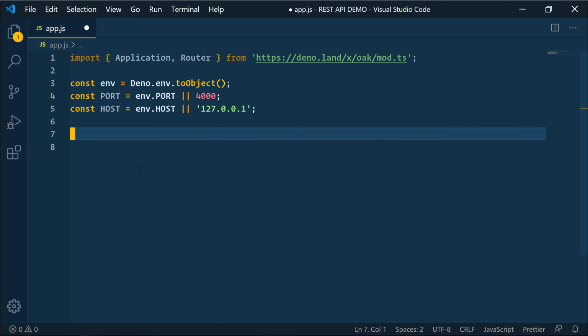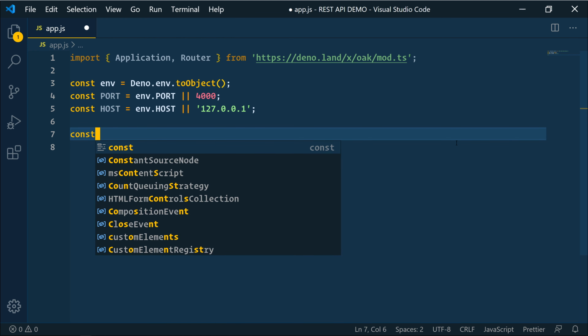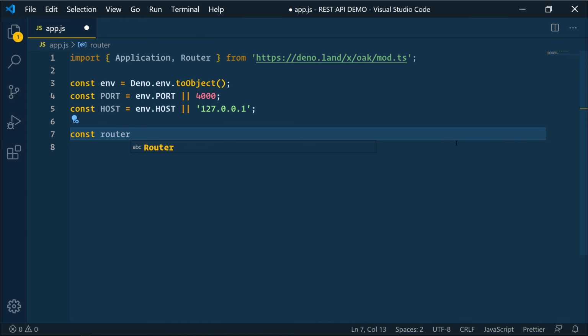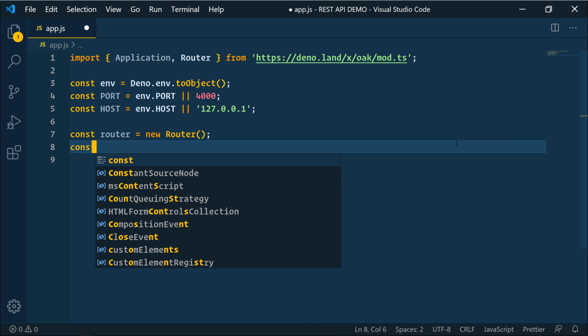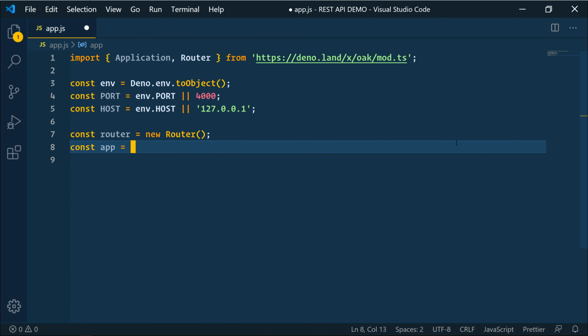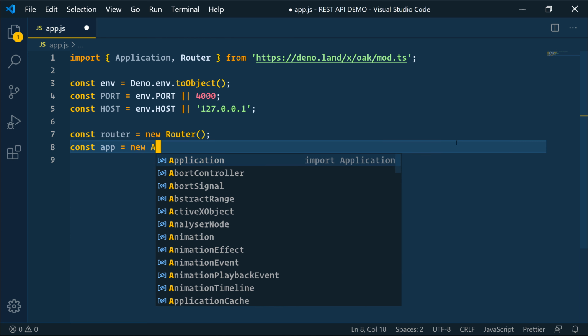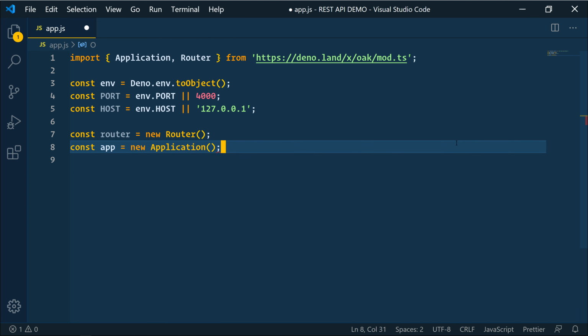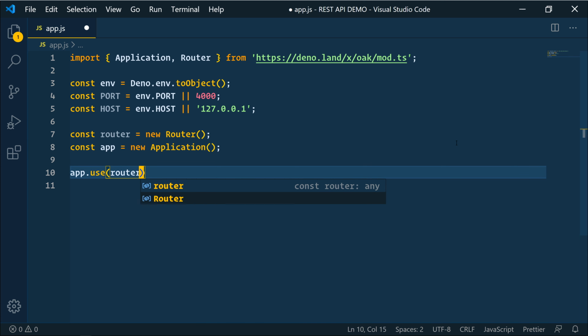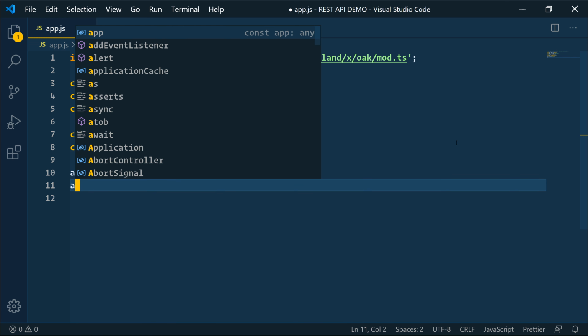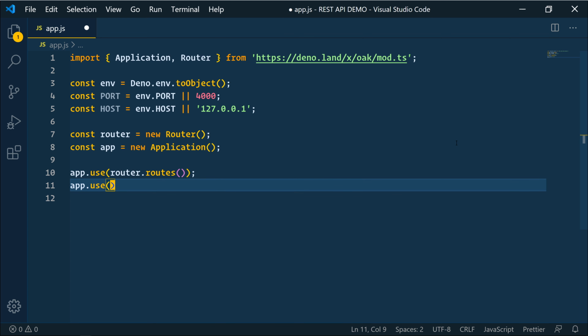And now we can create the Oak application. So next we'll create another const here, and we'll name that router. And this will equal a new Router. And we'll set up another const of app, and that will equal a new Application. Right? And then we'll say app.use router.routes, and then app.use router.allowedMethods.